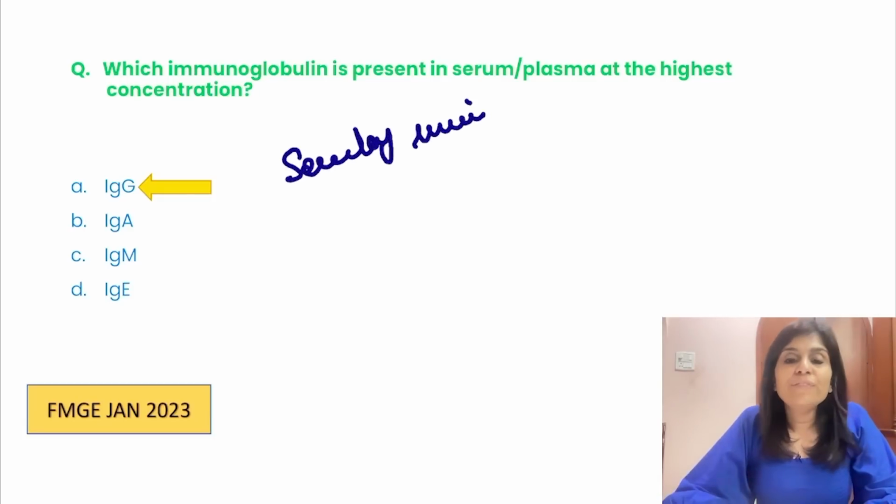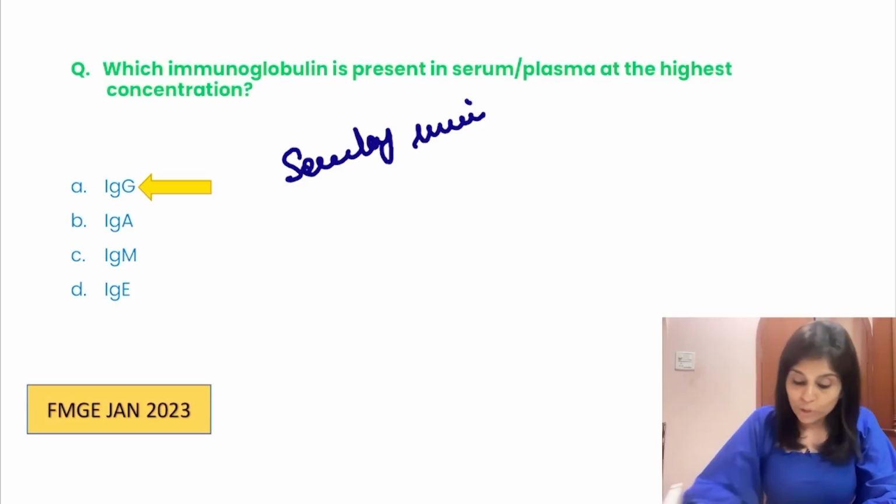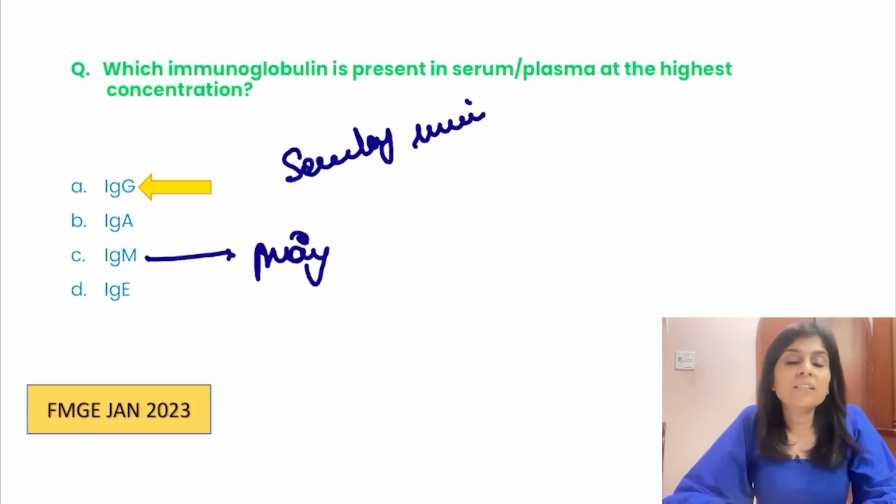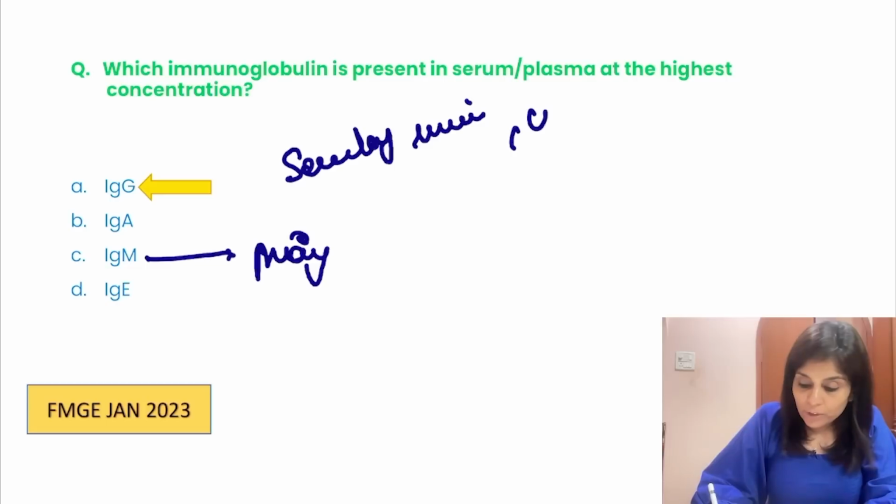If a person or a fetus or an infant is getting exposed to an infection for the first time, the type of immunoglobulin that is produced is IgM. So IgM is responsible for primary immune response. IgG is responsible for secondary immune response. And IgG can cross placenta. So what are the facts that you need to know about IgG?